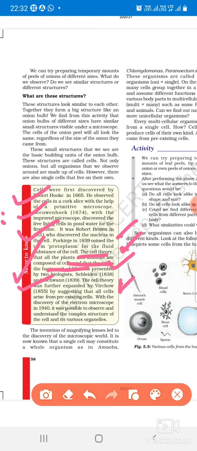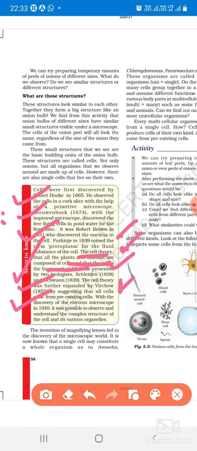Who further added the postulate or the point in the cell theory? That was Virchow. And what is the next point that Virchow has added? All cells arise from the pre-existing cells.